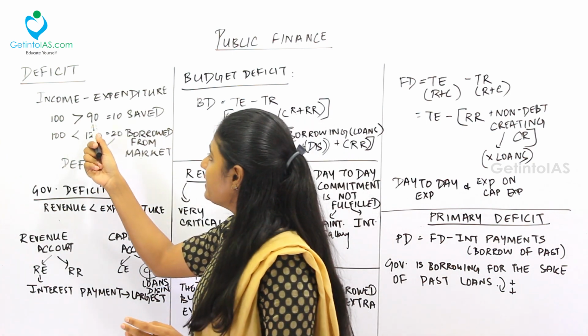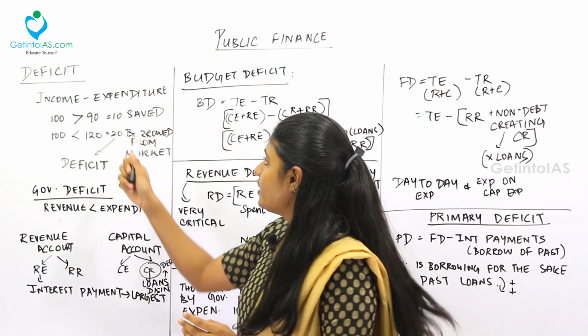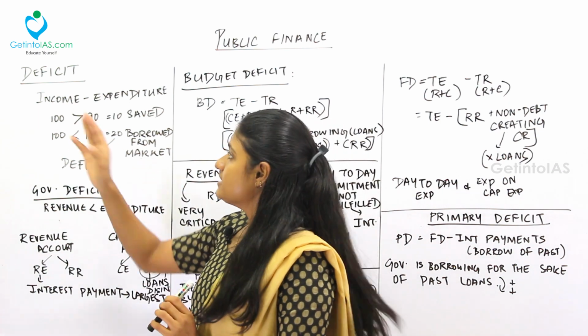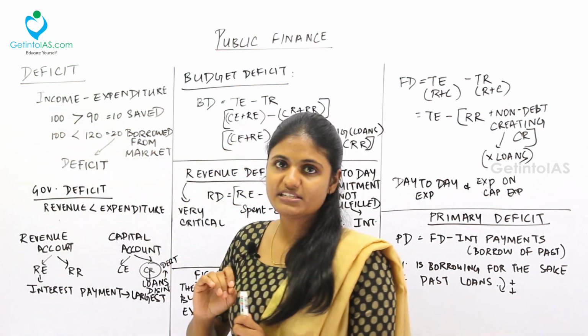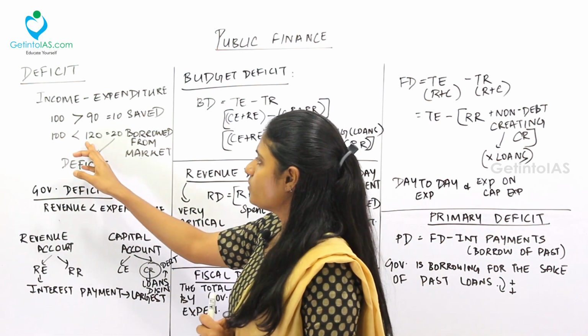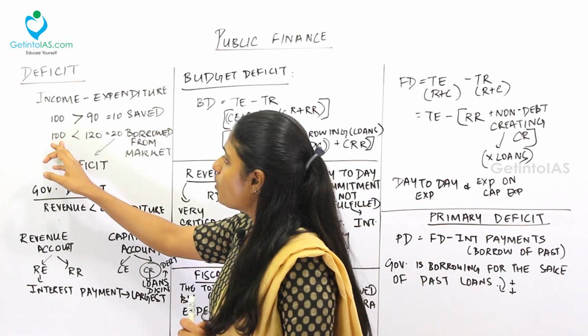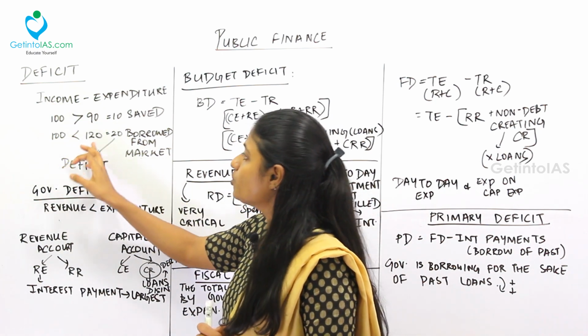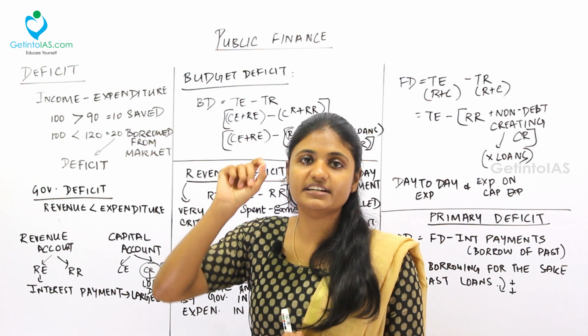So I am spending less than my income. So 10 rupees I can save. Fine. Take another case. See, my income is 100 rupees, but my spending tends to be 120 rupees. Look at this, I am spending more than what I earn. So extra 20 rupees I am spending. Over here there is a deficit.